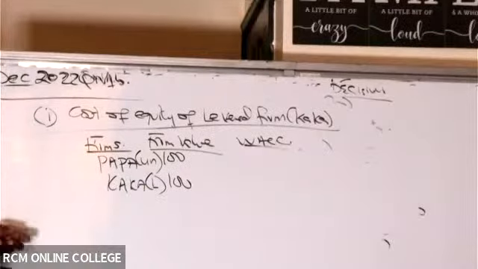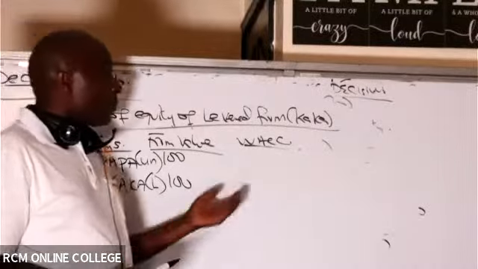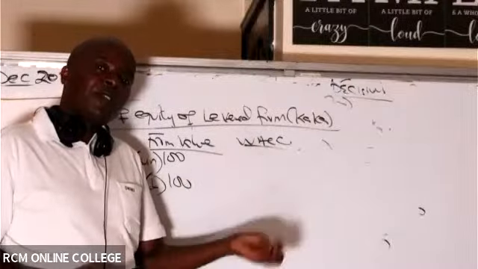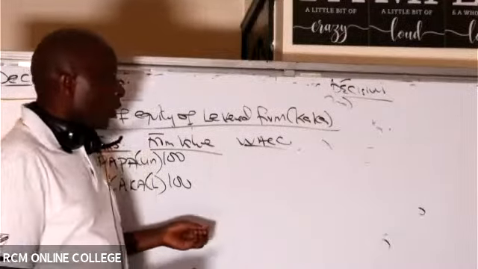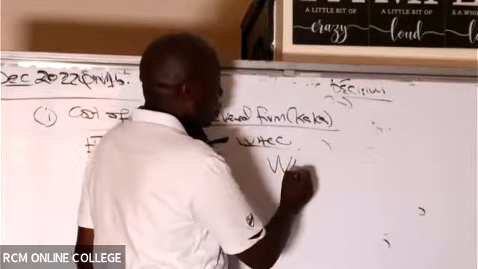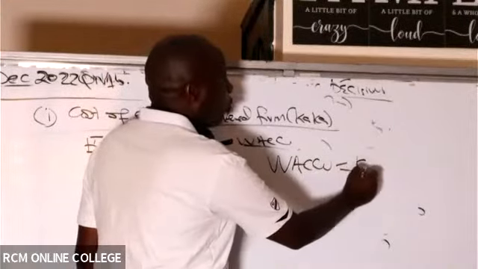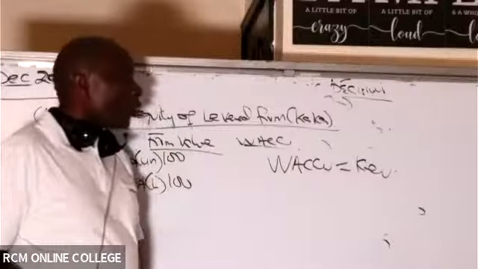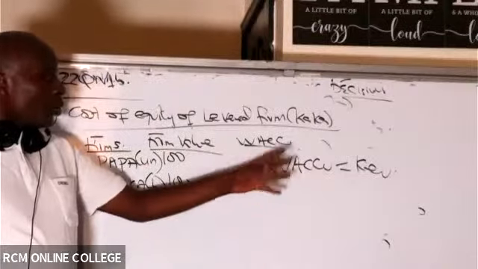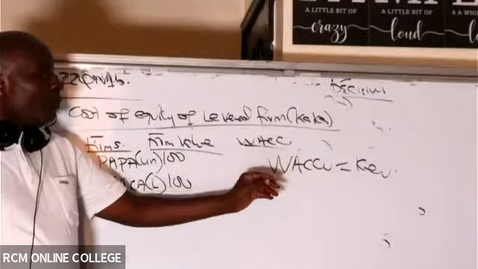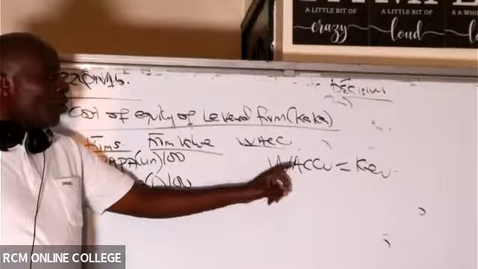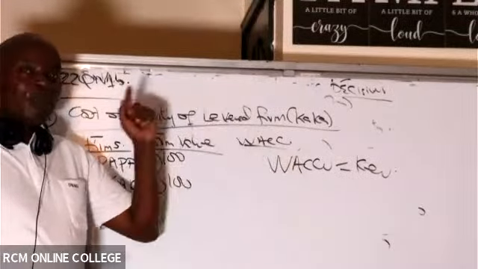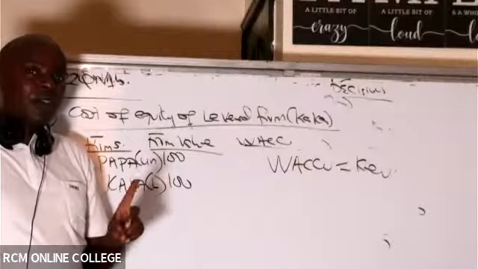There is this one concept that you must always remember, and it's a free mark, really. Always, WACC equals cost of equity for an unlevered firm. Meaning that WACC of an unlevered firm will always be equal to cost of equity of the unlevered firm.